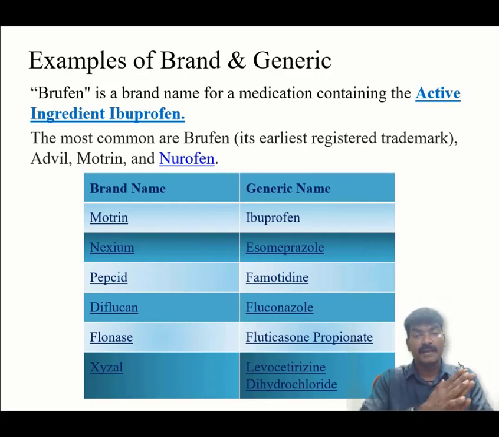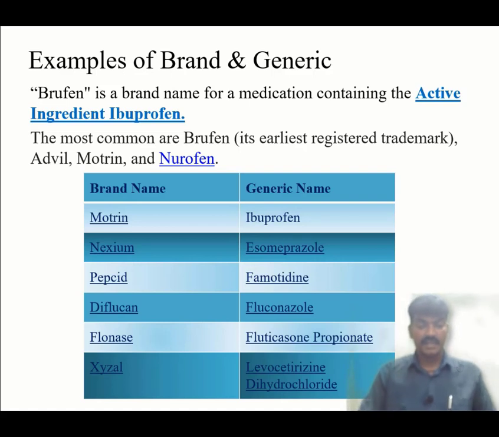Here I have chosen some examples for brand name and generic name. Motrin, as I mentioned, started selling in the market in the name of ibuprofen, its chemical name itself. Nexium in the name of esomeprazole. Pepsid, its generic name is famotidine. Diflucan, its generic name is fluconazole. Brand name Flonase, generic name fluticasone propionate. Brand name Zyzal, generic name levocetirizine dihydrochloride.